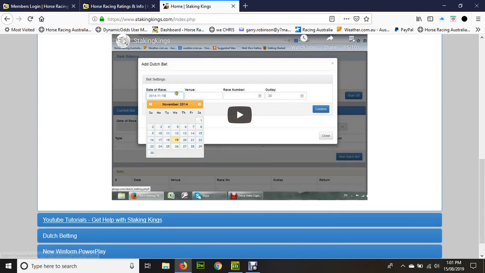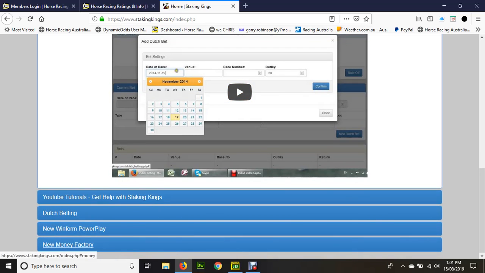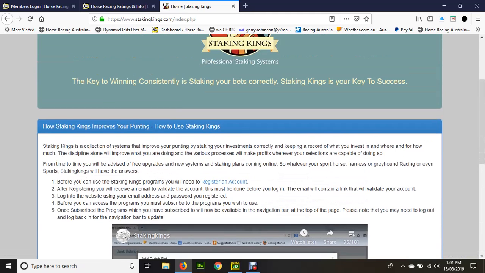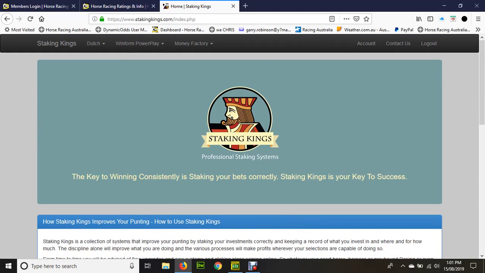So we've got tutorials there to show you how everything works, including the Money Factory, which is fabulous because it's the plan that most of our professional players use. And even when you've had a bit of a losing run, it can make a profit for you because it manages your bank. So you can be winning when everybody else is losing.